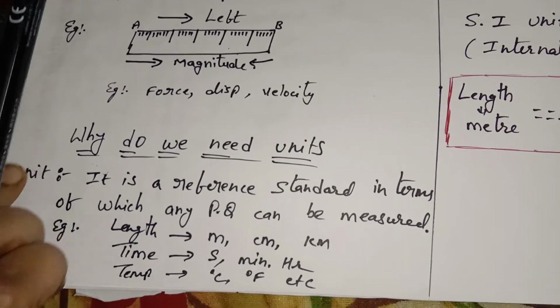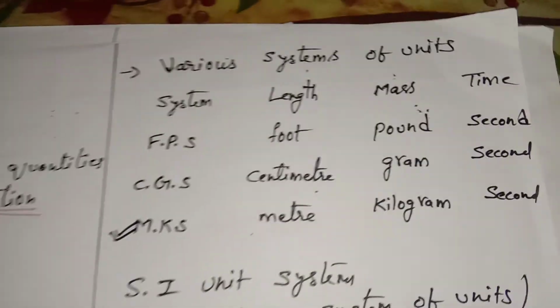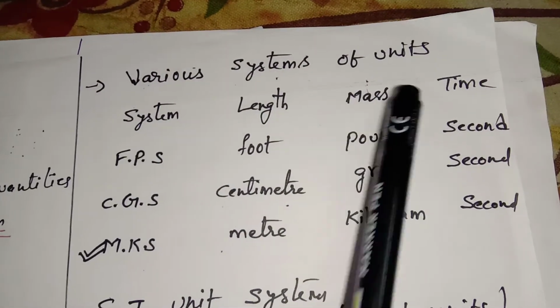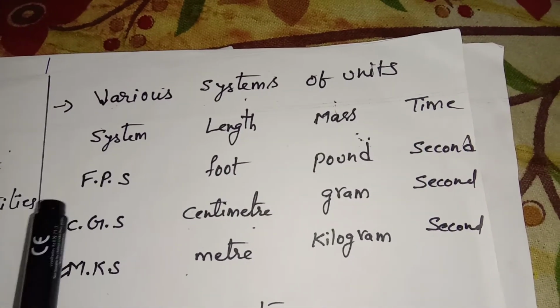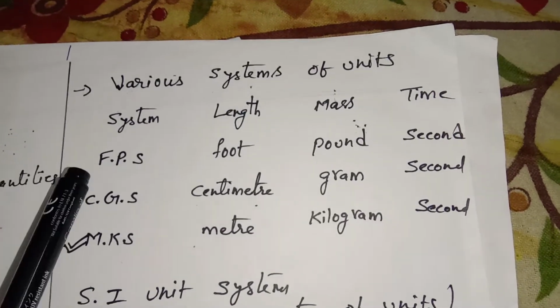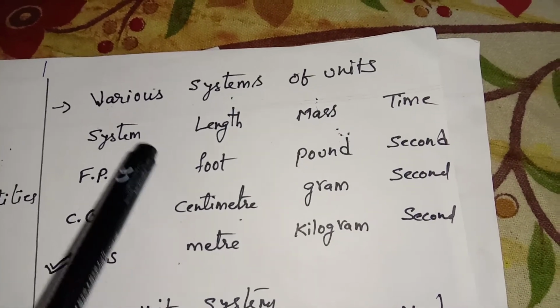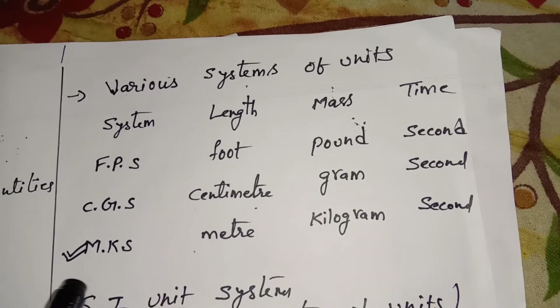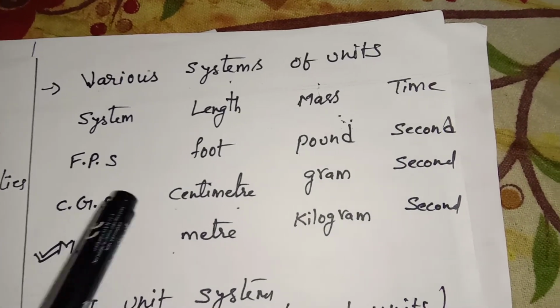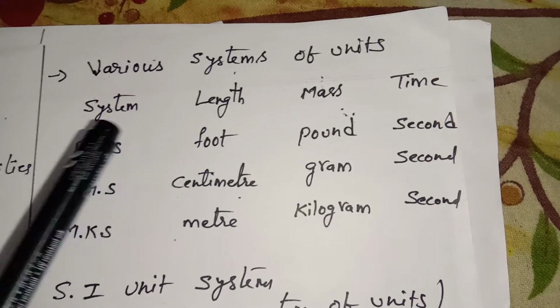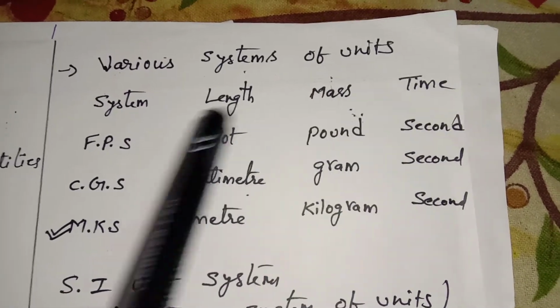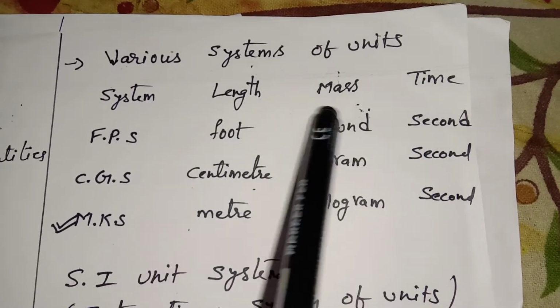I will give you one table: various systems of units. We have different types of systems like FPS, CGS, MKS. Based on this they will give problems, so you should know what these are. Length, mass and time: everything depends on length, mass and time.